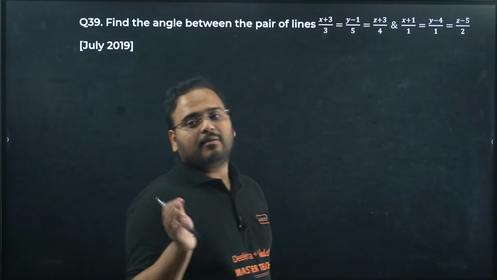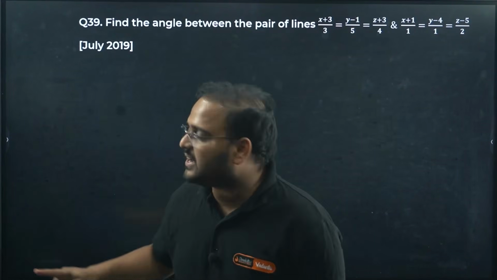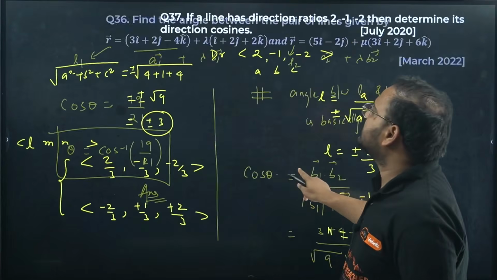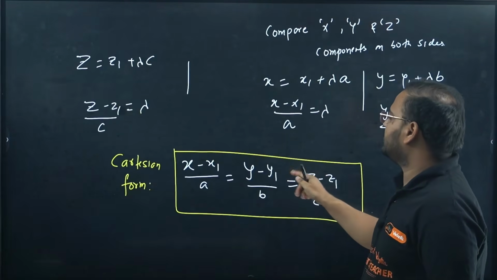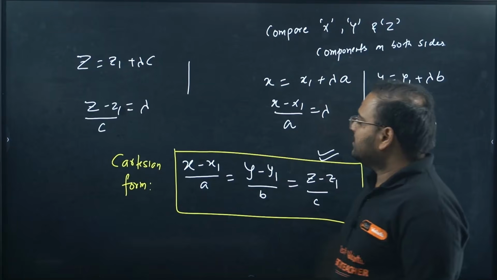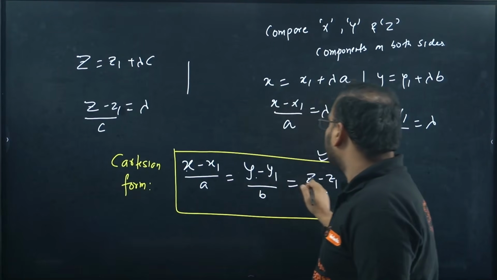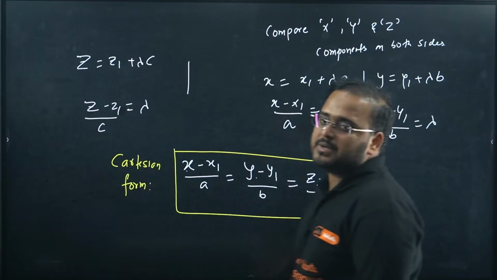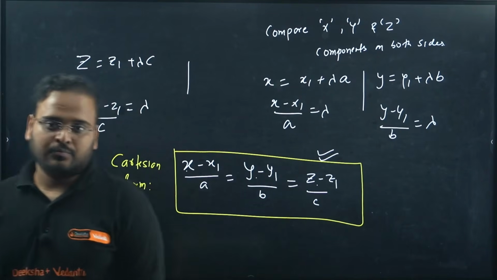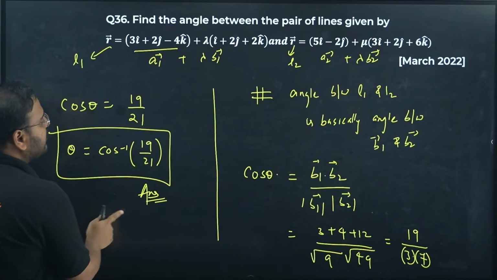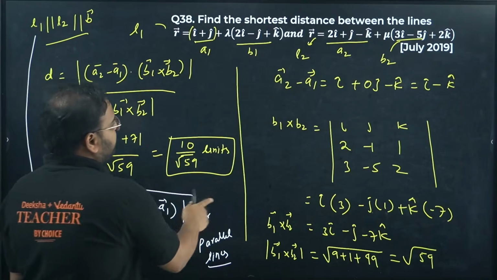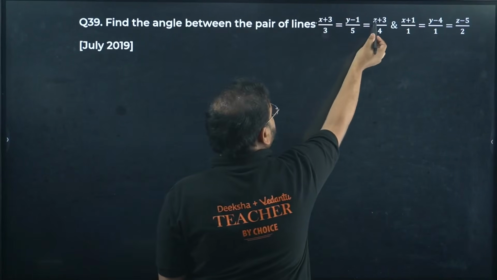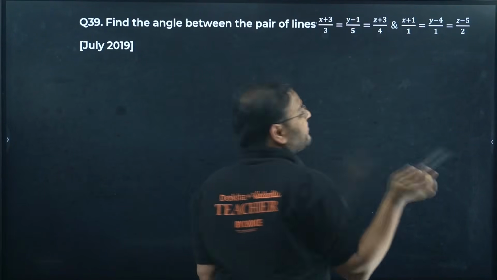For any Cartesian form questions, just check whether it is satisfying this condition or not. This condition, where is the condition? We just solved it right now. How to check? The coefficient of x, y and z. Check carefully. The coefficient of x, y, z should always be equal to 1. Now cross check. x is 1, y is 1, z is 1. Here also x, y, z is 1. Not even minus 1.